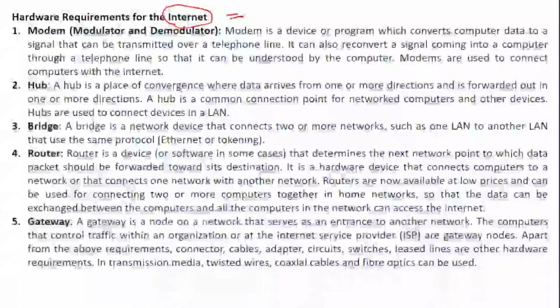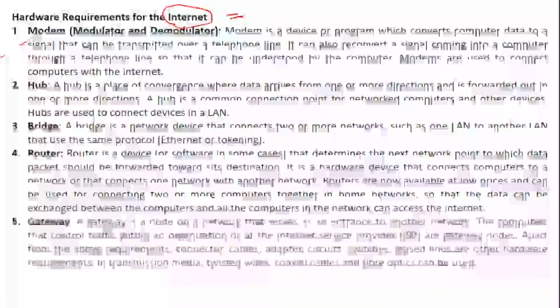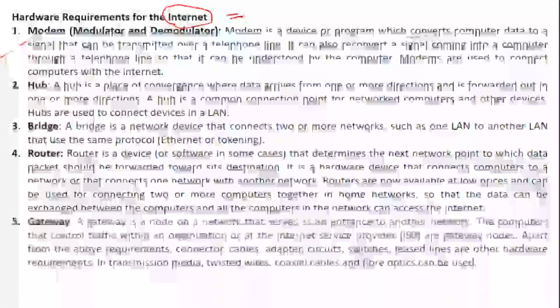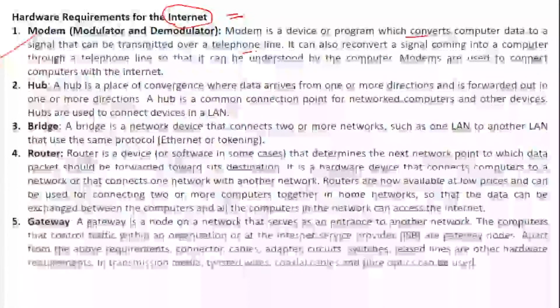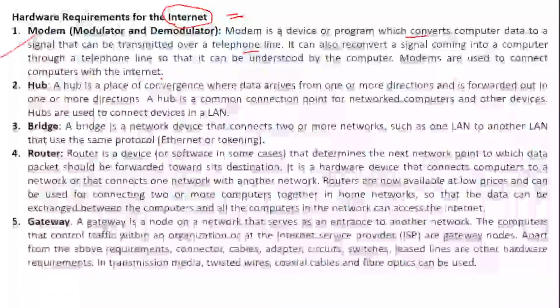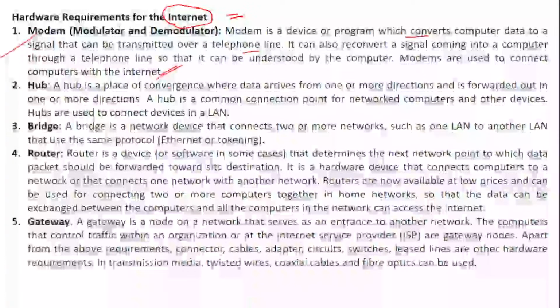So hardware, basically modem, that is modulator and demodulator, which is a device or a program, you can say, which converts computer data into a signal which is transmitted over a telephone line. Modem is used to connect the computers with internet. So basically this is in order to use internet.